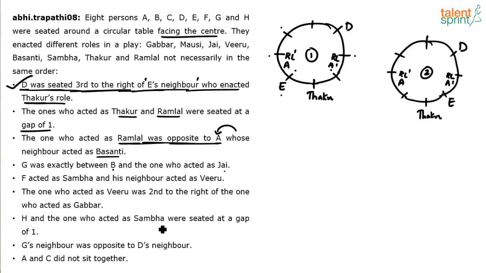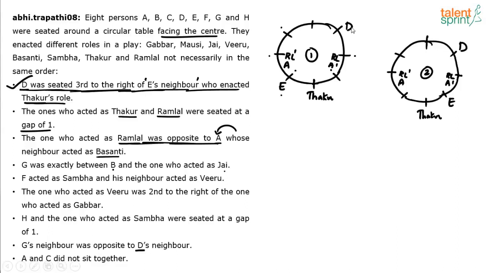H and the one who acted as Sambha were at a gap of 1. This time he talks about H and Sambha. The gap was 1. Now neither H is marked nor Sambha is marked. So again this point also is not useful. G's neighbor was opposite to D's neighbor. Now G's neighbor was opposite to D's neighbor. Understand, this also is not a very useful information.